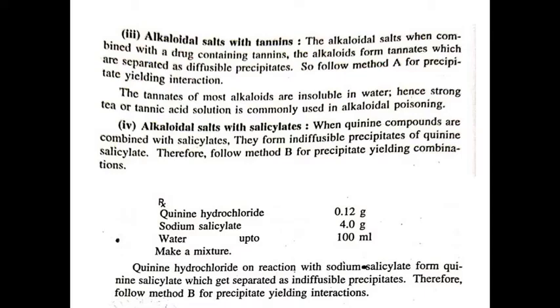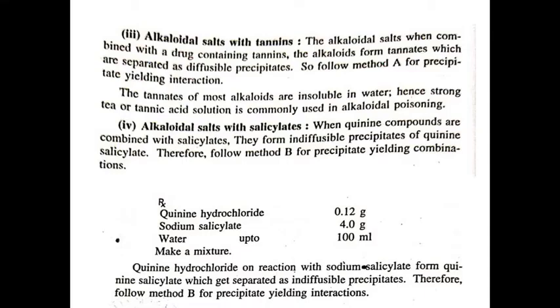Next type of alkaloidal incompatibility: alkaloidal salts with salicylates. When quinine compounds are combined with salicylates, they form indiffusible precipitates of quinine salicylate.